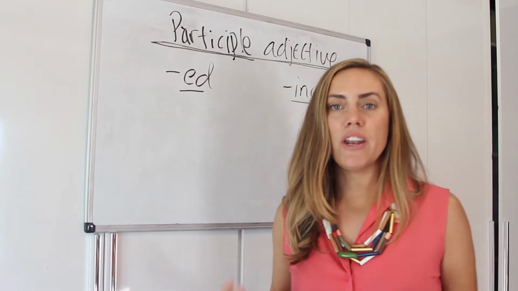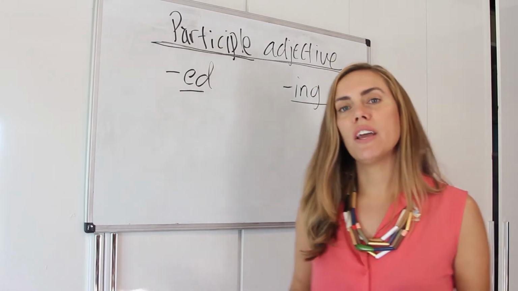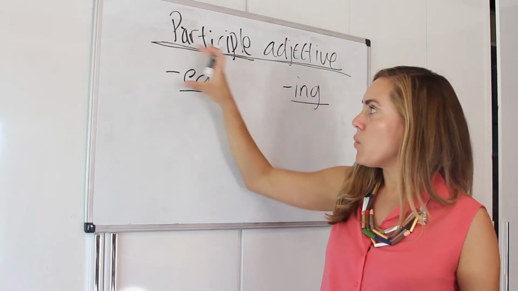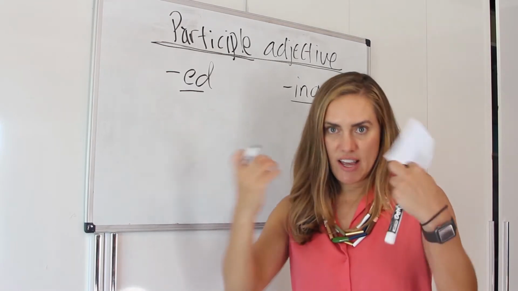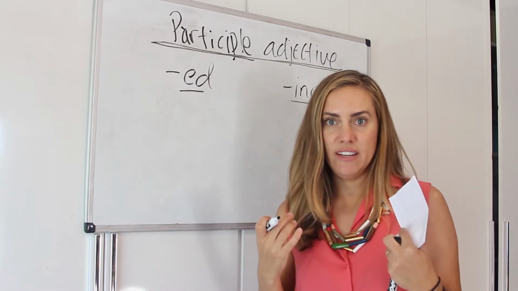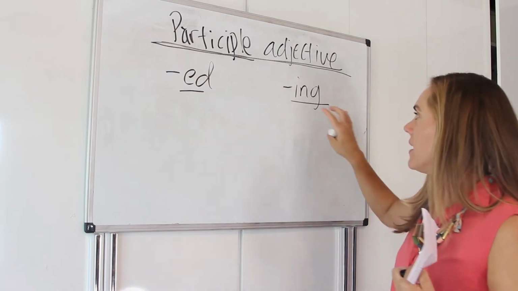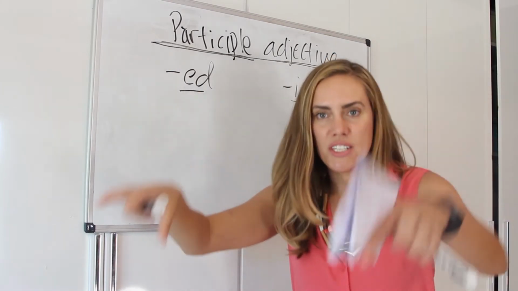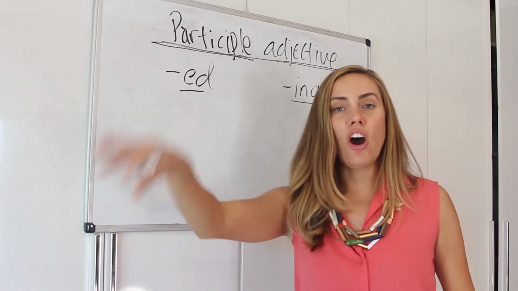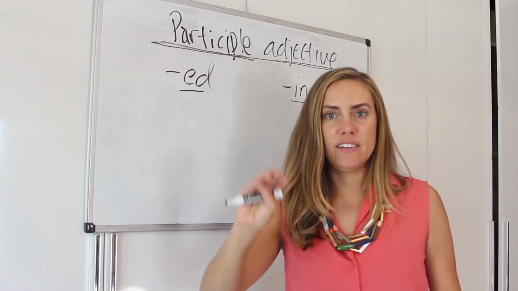But when we're using them on adjectives, we're talking about whether somebody or something received an action or a feeling, right? And ing is whether something put out and caused a feeling.